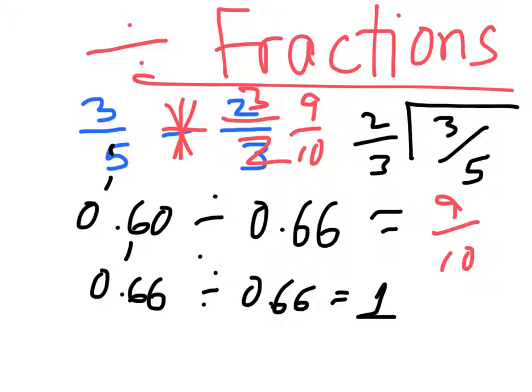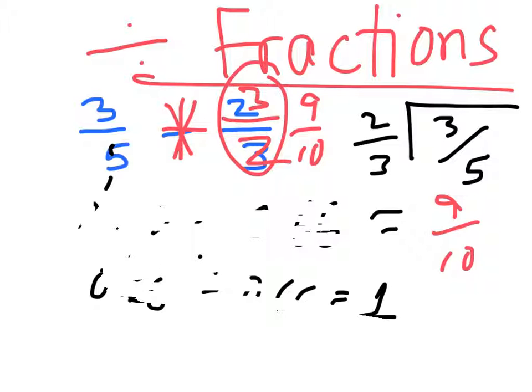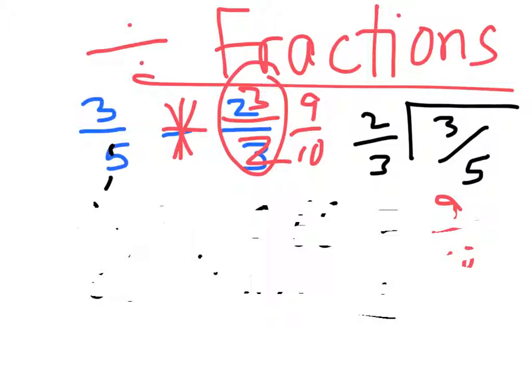So with this strategy, we've got to change the division sign to a multiplication sign. We've got to find the reciprocal of the divisor, or the second fraction. What if we found the reciprocal of the first fraction instead? What would happen then? Let me erase this. Okay, so just a few more things to erase here. Now let's get started.